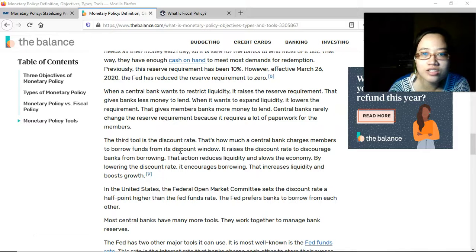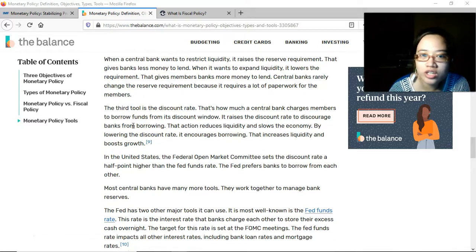The third tool is the discount rate. That's how much a central bank charges members to borrow funds from its discount window. Okay, so essentially the central bank lends money to the banks as well. Normally just for working capital, but not for long term. Normally it's just short term borrowing. It raises the discount rate to discourage banks from borrowing. That action reduces liquidity and slows the economy. By lowering the discount rate, it encourages borrowing. That increases liquidity and boosts growth.